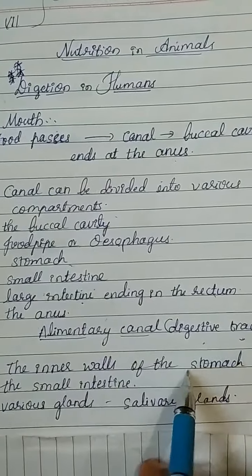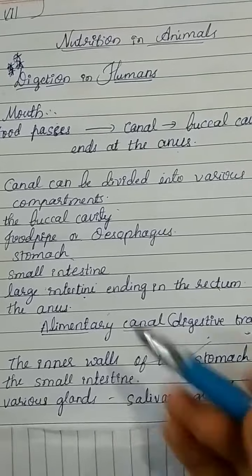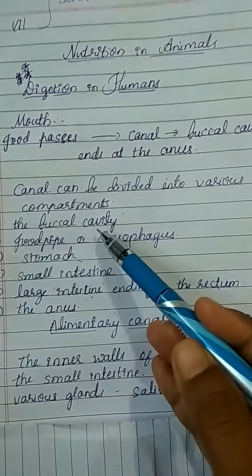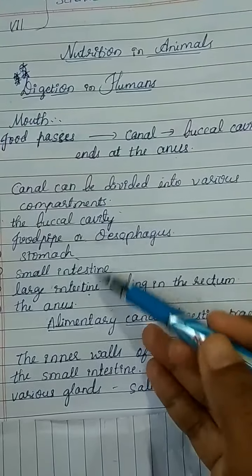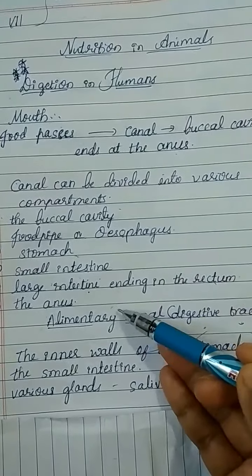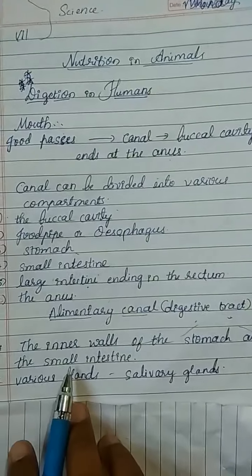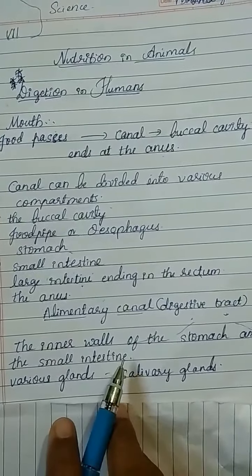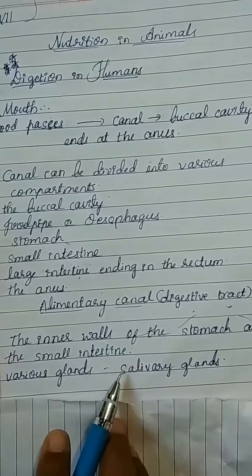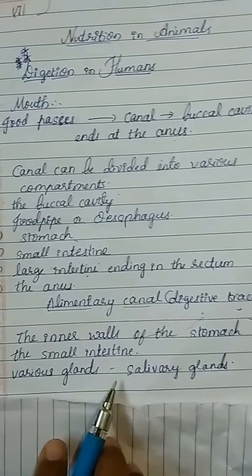The food components gradually get digested as food travels through the various compartments. The inner walls of the stomach and the small intestine and the various glands associated with the canal, such as the salivary glands, the liver and the pancreas, secrete digestive juices.